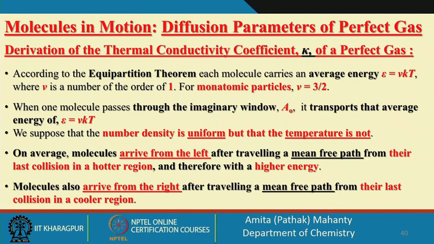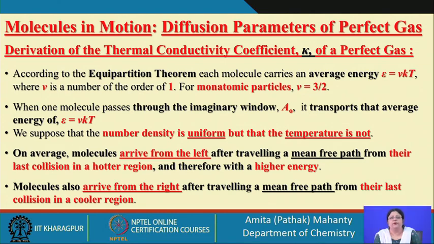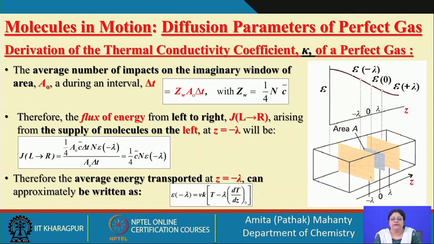So, on the average the molecules arrive from, say, the left hand side. Let us see what we have. We can have molecules from the left hand side and from the right hand side. The left hand side I am putting as lambda minus, meaning you are having a location where the energy is higher. Energy will always flow from higher to lower.